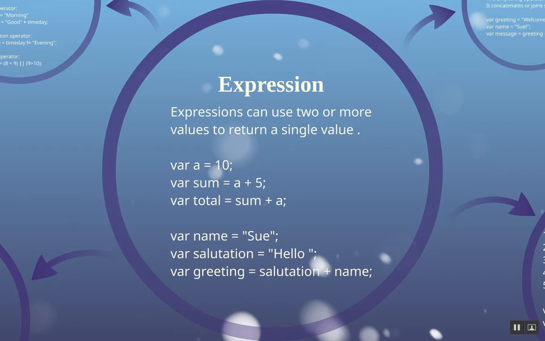Then you can take those two variables and concatenate them together. Now, the concatenation plus sign is the only expression that you can use with strings, and it doesn't add them together, but rather concatenates, or puts those two strings together. So what's getting assigned to greeting in the last line, var greeting equals salutation plus name, semicolon. Salutation was hello, name was Sue, and you put those two together and it would say